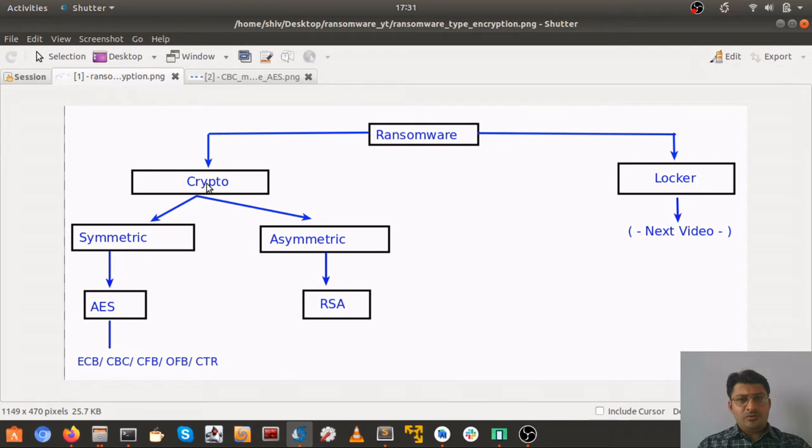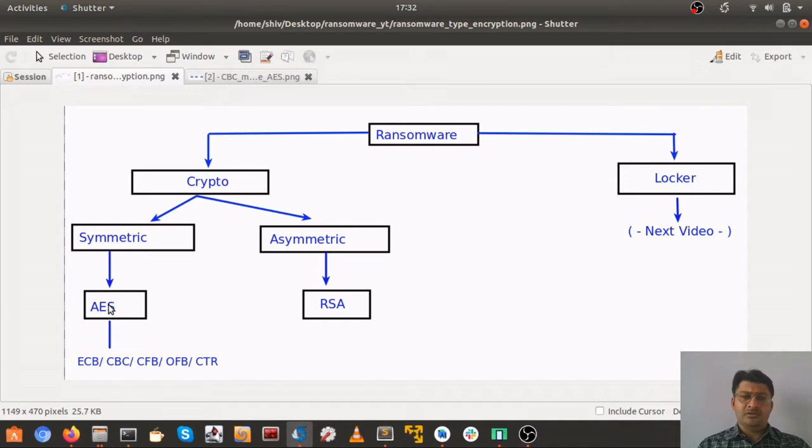When it comes to crypto, it definitely is encryption and decryption. We have two types of encryption algorithms which can be used in crypto ransomware. First is symmetric, which basically uses a single key for encryption as well as decryption. And for asymmetric, there are two keys, a public key and a private key. In this video we'll see the symmetric algorithm. The asymmetric part is also very similar in the implementation phase, but the reason for selecting symmetric is the usage of AES.